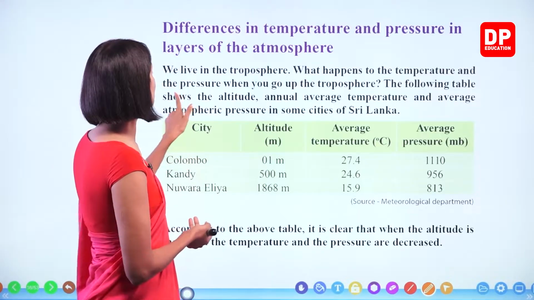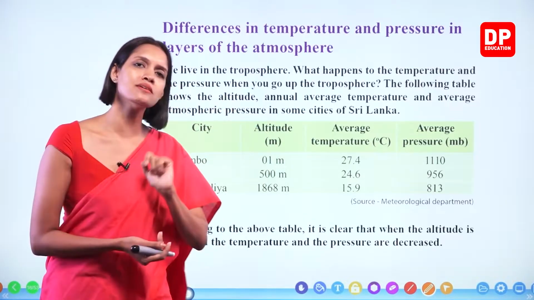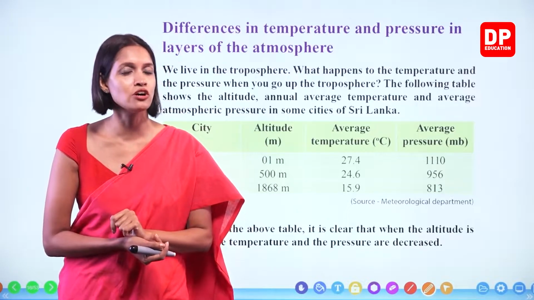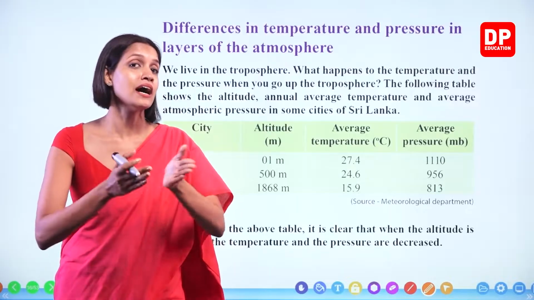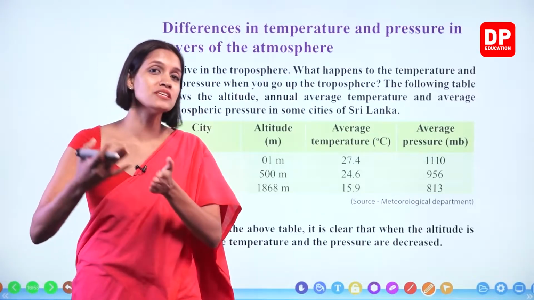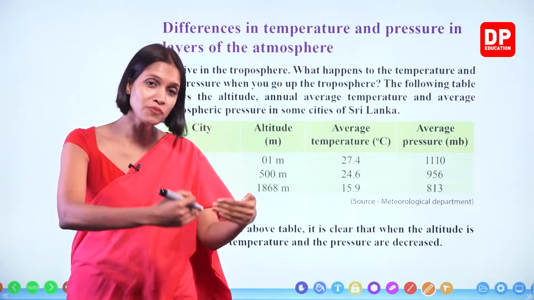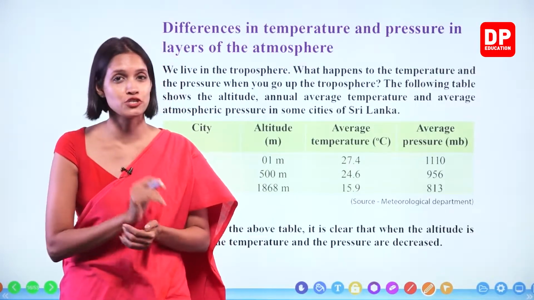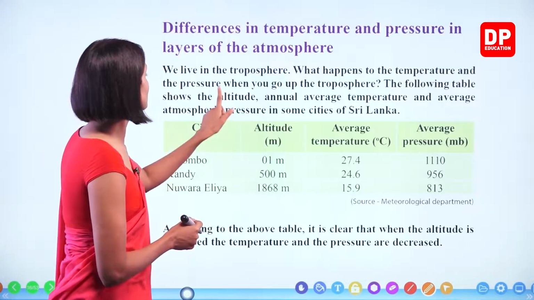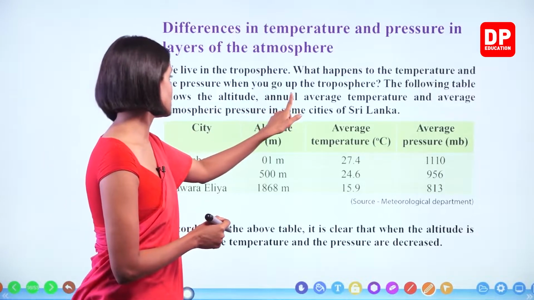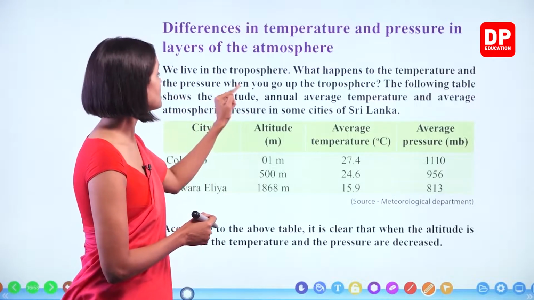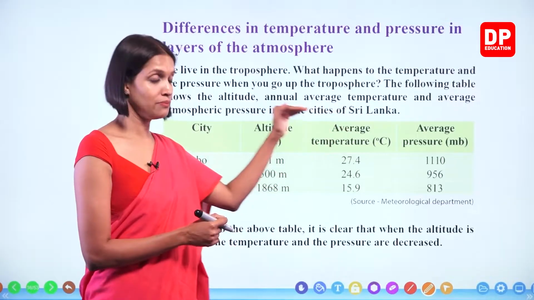The following table shows the altitude. Now, what is the meaning of altitude, children? Do you remember in the first chapter I explained? Altitude means height from the sea level, right? The height of a certain location from the sea level is known as its altitude. So, the following table shows the altitude, annual average temperature, and average atmospheric pressure in some cities of Sri Lanka.